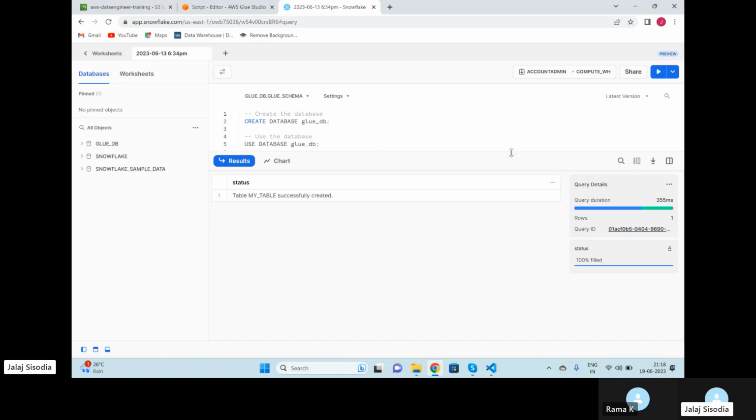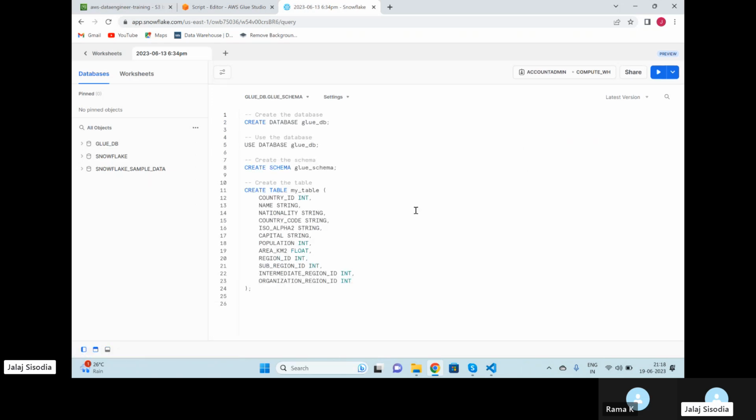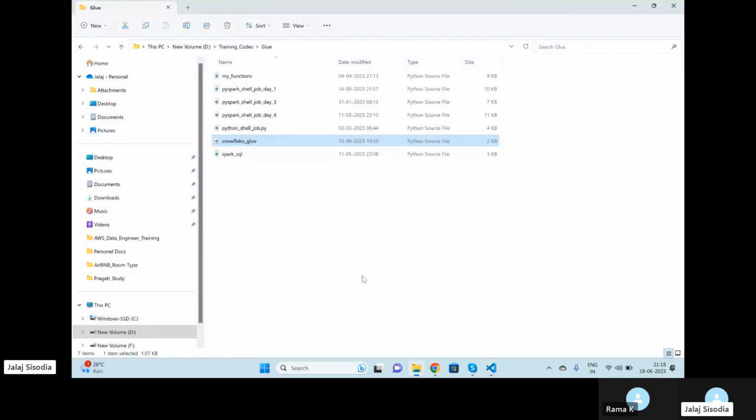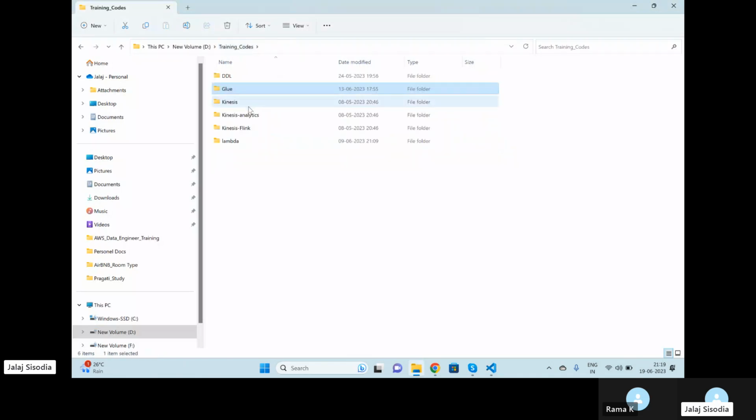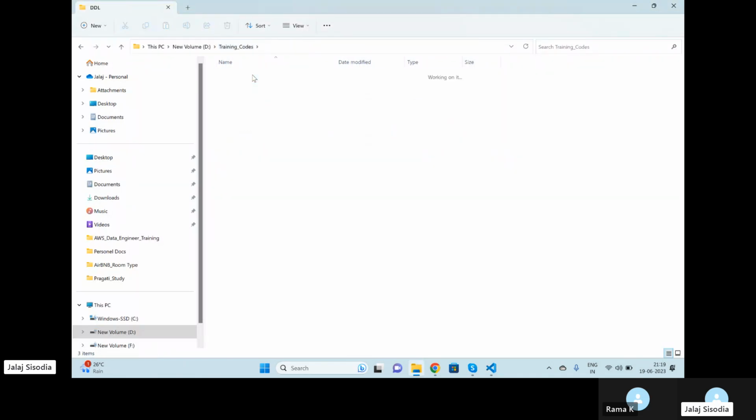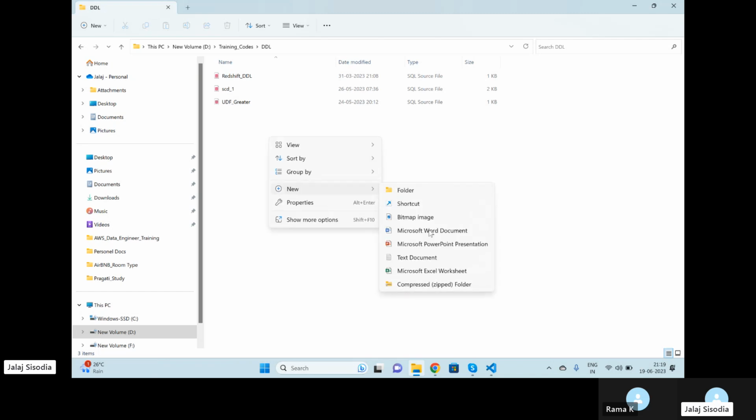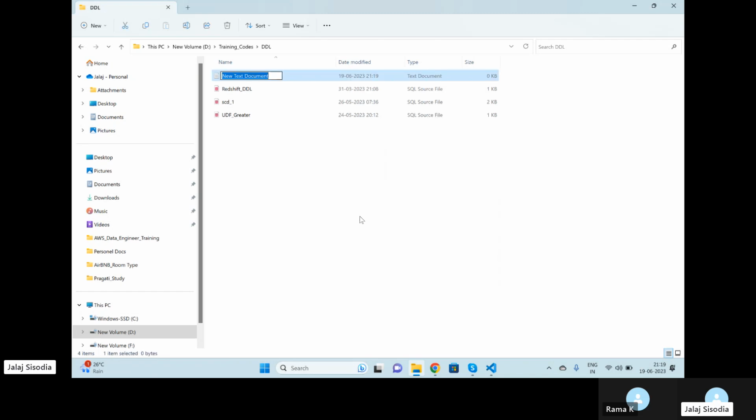Yeah, so basically we have to execute this script. I will just take it and training codes DDL. I will just say new text document snow.